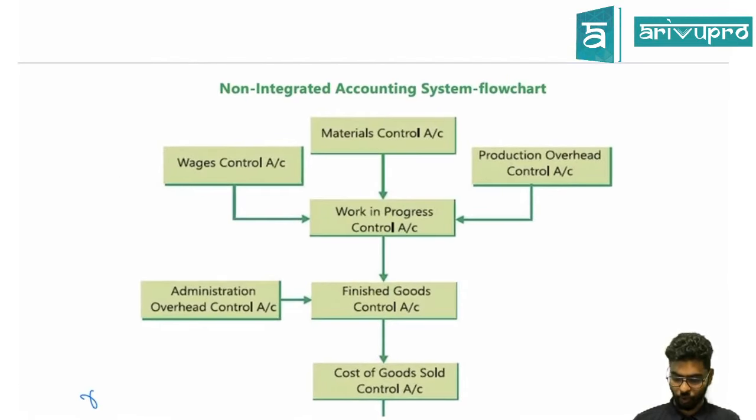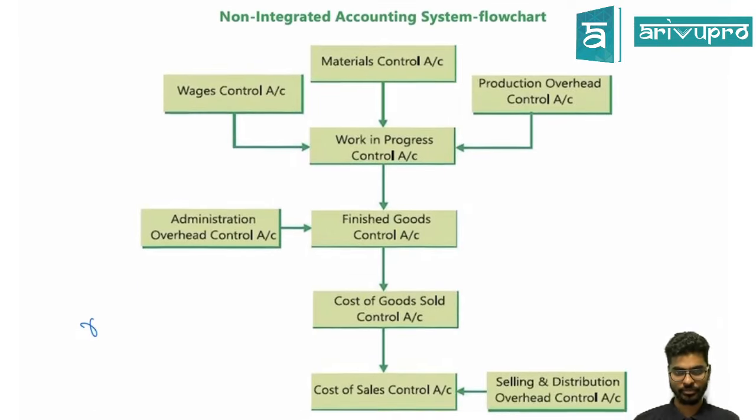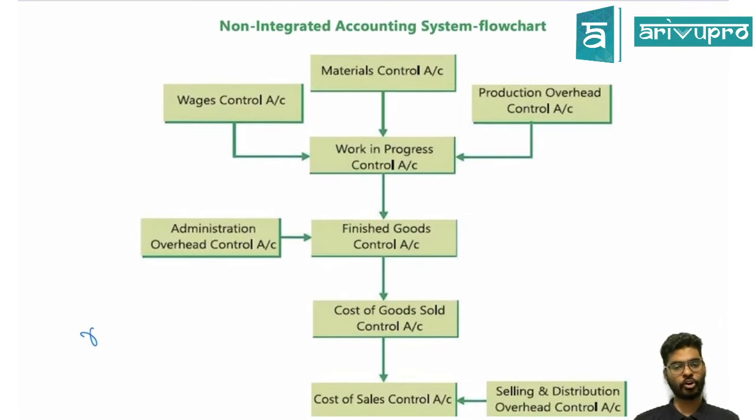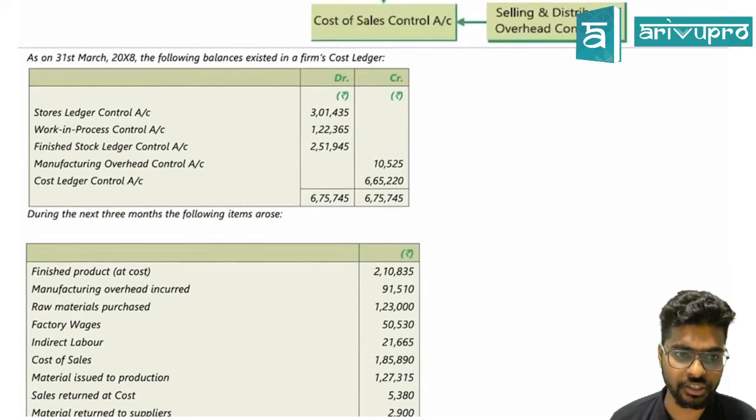So I want you guys to just focus on this part of the chart, because this is extremely important for me for getting my accounting done. Are you clear? Are you guys clear? This flow is extremely important for me. I'll do one question. I want you guys to try out the second question back home.